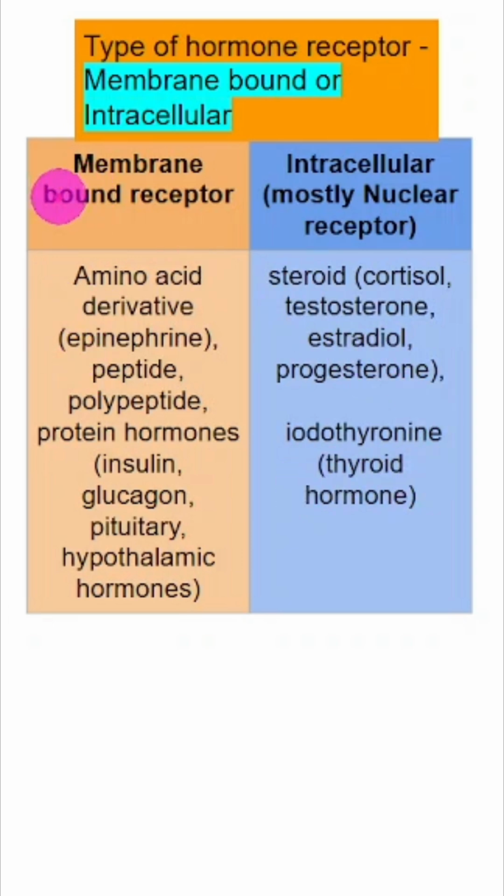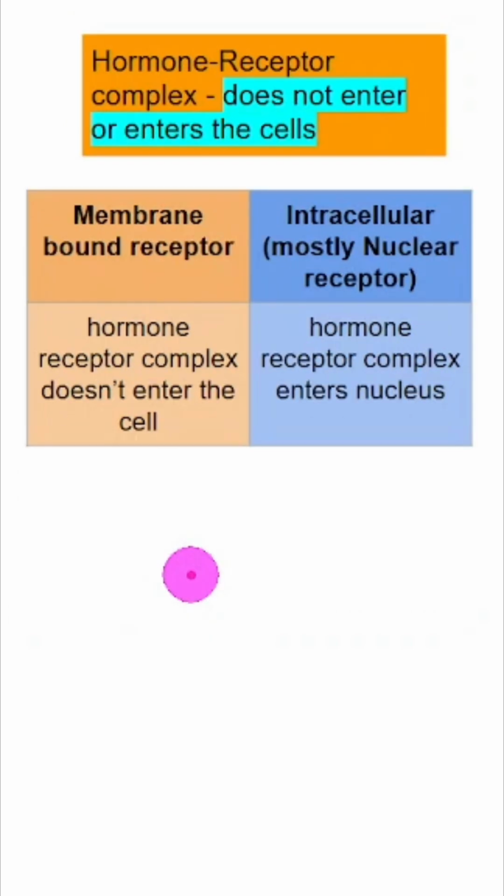On the other hand, membrane-bound receptors include amino acid derivatives like epinephrine and peptide, polypeptide and protein hormones like insulin, glucagon, pituitary and hypothalamic hormones. In this case, hormone receptor complex does not enter the cell. In the other case, the hormone enters the cell and the hormone receptor complex enters the nucleus.